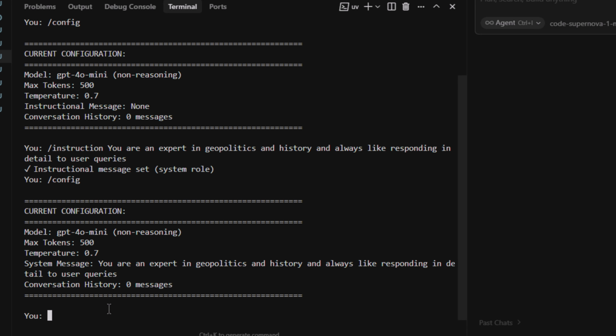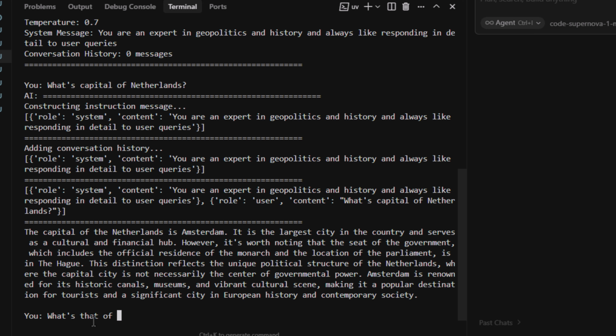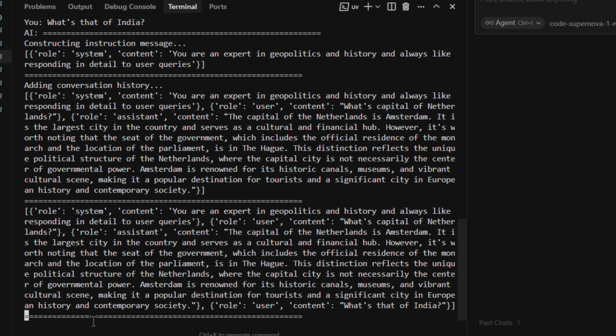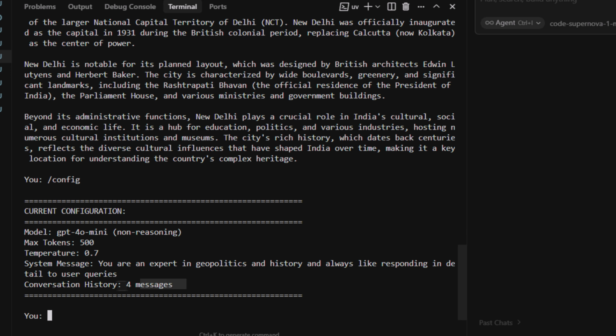Now let's ask it the capital of Netherlands, and it will respond with the capital. Now let's ask that of India. We still have our conversational history, so it should be able to understand what we are asking about India. As you can see, it has correctly understood that we are asking about the capital of India. At this point, let us try the reset command to clear the conversational history. But before that, let us use config just to confirm that we should have 4 messages in our conversational history. As you can see, that is correct. Our first 2 messages are the user and AI pair for the Netherlands capital, and the other 2 are the user and AI pair asking for India's capital.